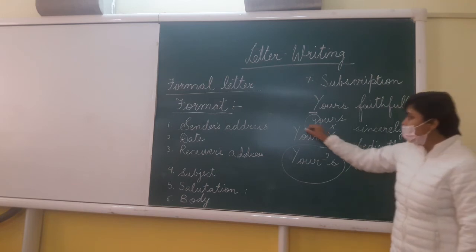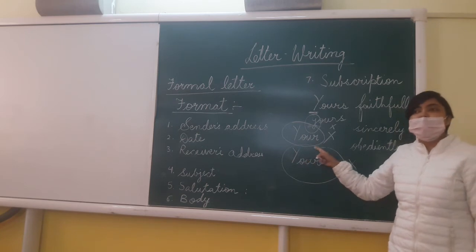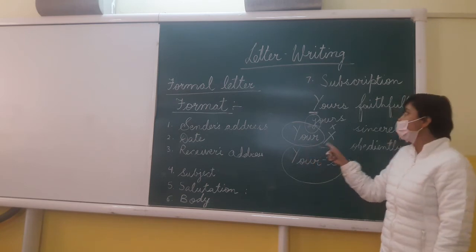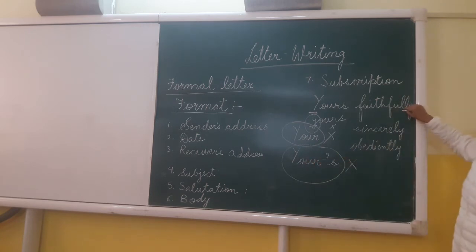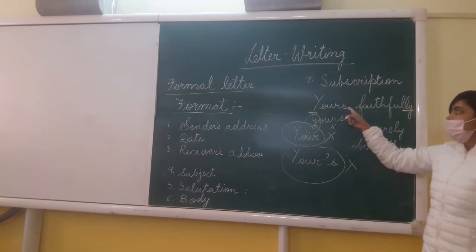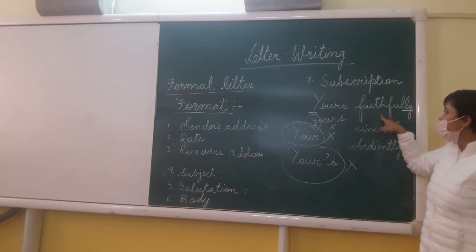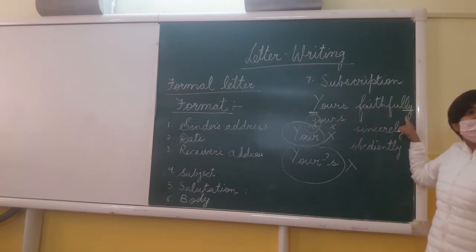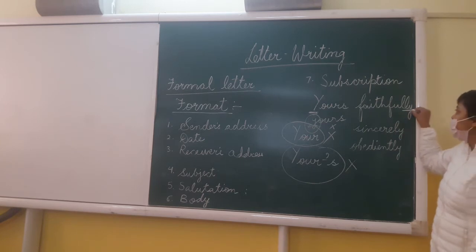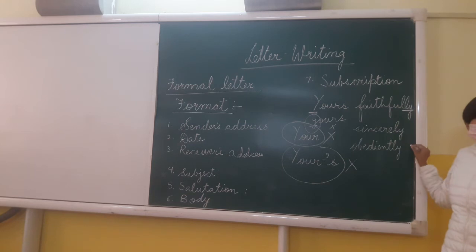Now in certain places you can use your, but where do we use your? That I am showing to you. If the word ends in L-Y, we mention yours. Do remember yours without any punctuation mark, and we are writing the word faithfully, ending with the letters L-Y.